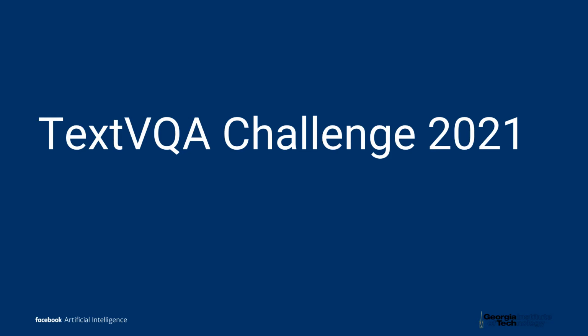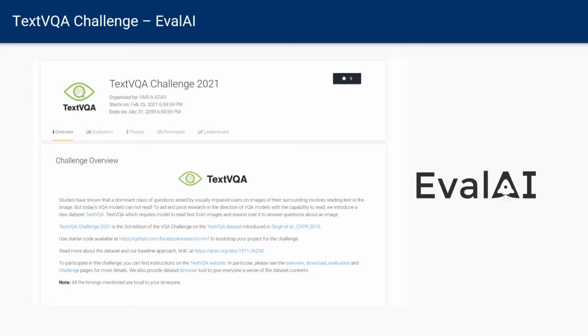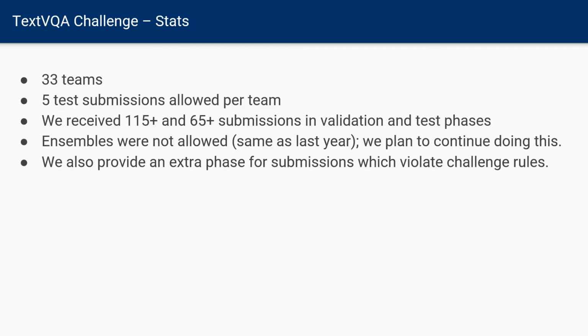Now let's talk about this year's TextVQA challenge. First of all, a shout out to Evalia team for helping us organize and host TextVQA challenge on their platform and their continued support throughout the timeline. This year, we had 33 teams which participated and we had allowed 5 test submissions per team. We received more than 115 submissions in the validation and 65 plus submissions in the test phase. Ensembles were not allowed this year, same as the last year, and we plan to continue doing so. We also provide an extra phase for submissions which violate the challenge rules.